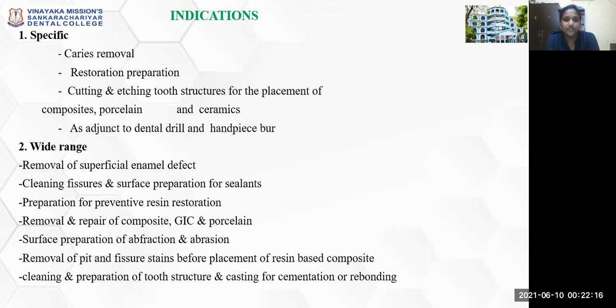So the indications are specifically for caries removal, restoration preparation, cutting, and etching of tooth structures for placement of composite, porcelain and ceramics, as an adjunct to the drill and handpiece burr.